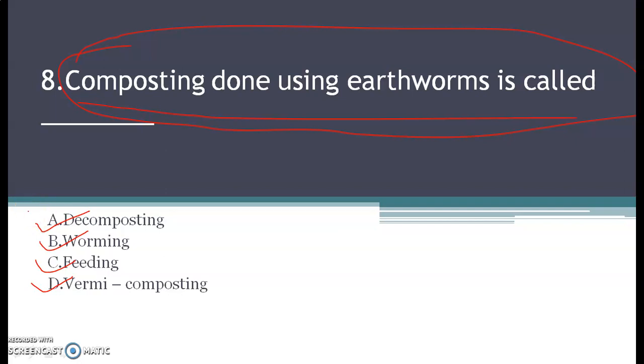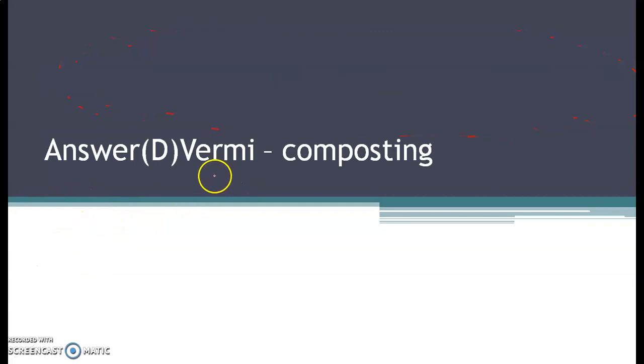So the correct answer for this question is option D, that is vermicomposting. So composting that is done using the earthworm is termed as vermicomposting.